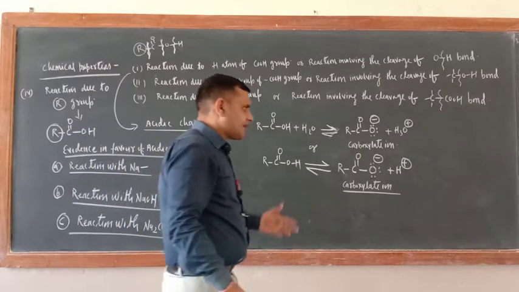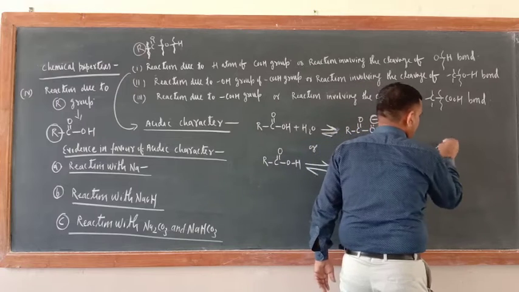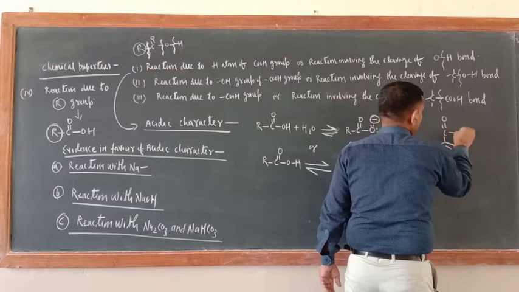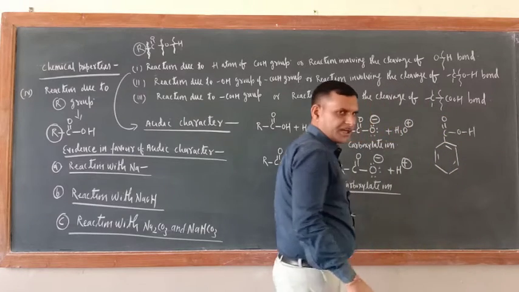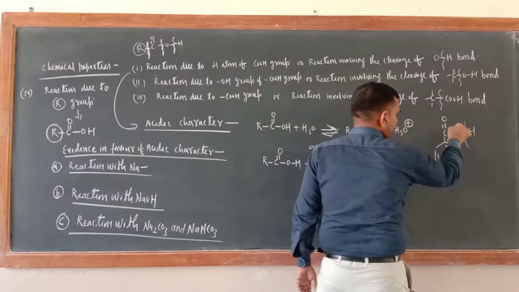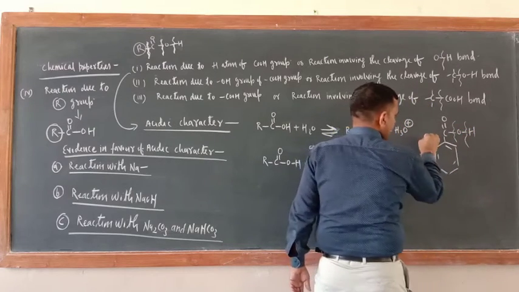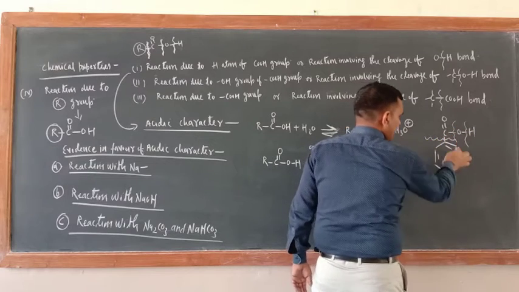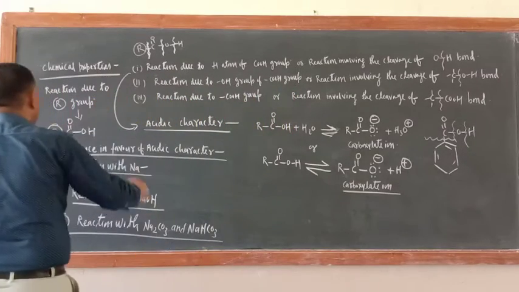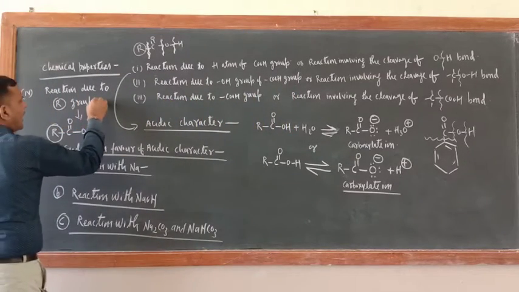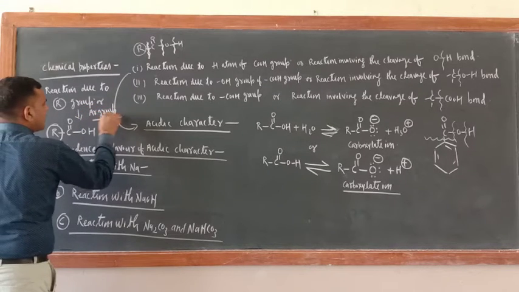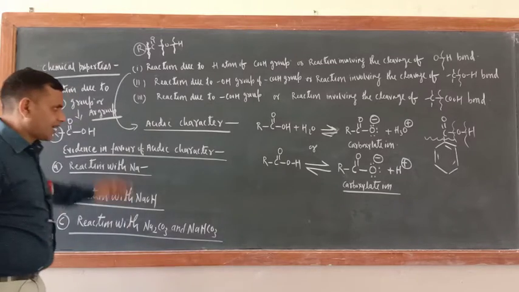Okay. Now as far as benzoic acid is concerned, same way you can write here. Just see, this is benzoic acid. Reaction due to the cleavage of this bond, reaction due to the cleavage of here, and a reaction due to benzene ring. So here reaction due to R group or Ar group. We can write Ar group means benzene ring or aryl group. So these are the characters.